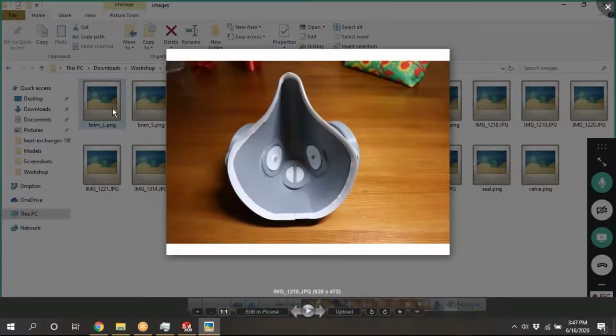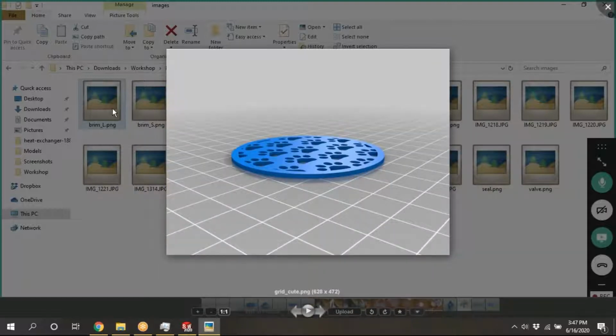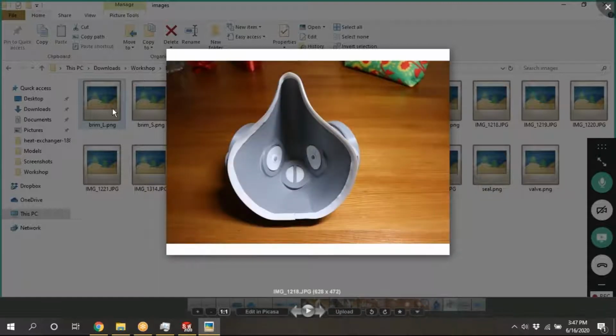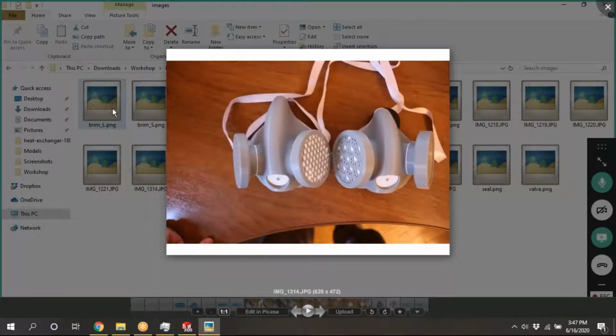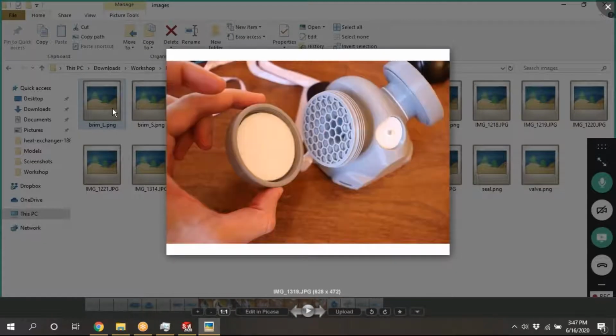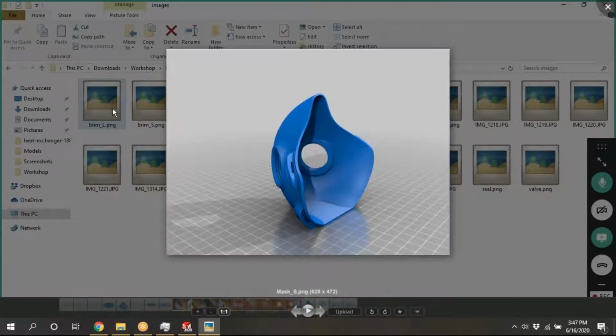See, this is how it looked. Previously, you won't find the 3D printed component in GrabCAD. As I already told you, only in Thingiverse can you find how it looks after 3D printing. See here, it looks like this, and this is the final one. These are the objects.